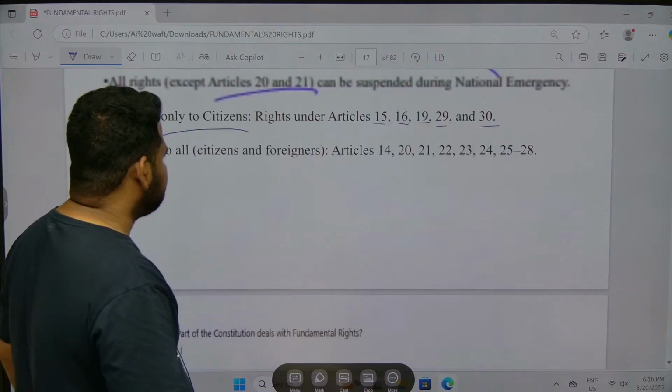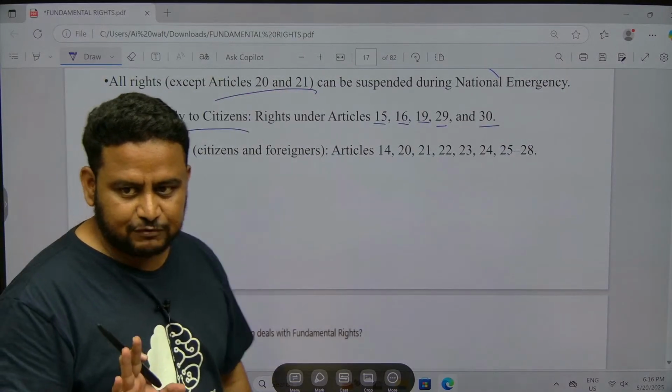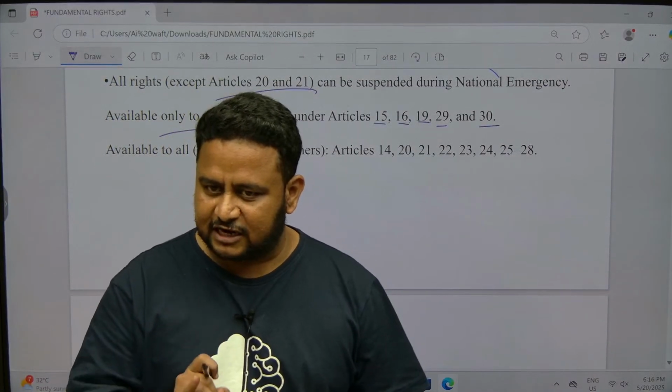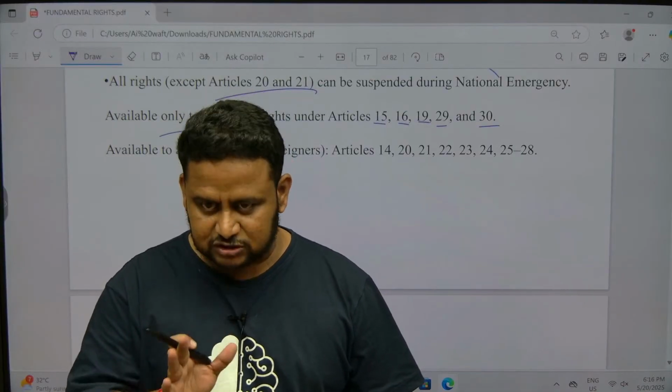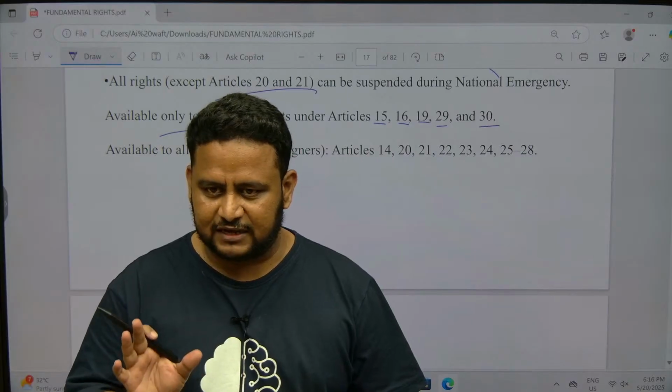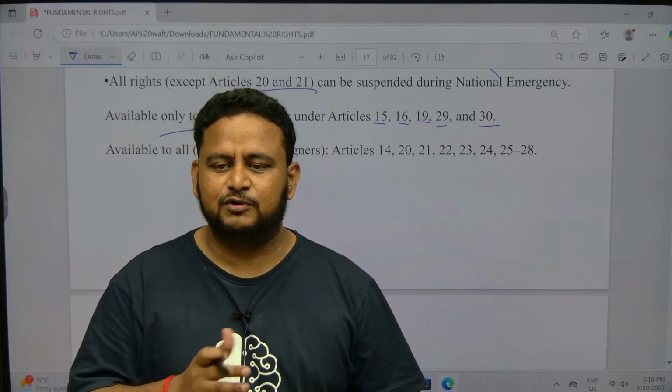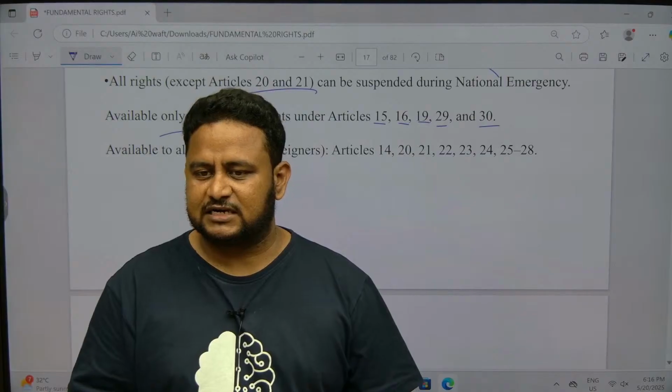Now, before going to the questions, I have to discuss Article 33, 34 and 35. People ignore these articles, but actually they are also fundamental rights. Article 12 to 35, they are fundamental rights. We focus up to 12 to 32. The last three fundamental rights we forget.